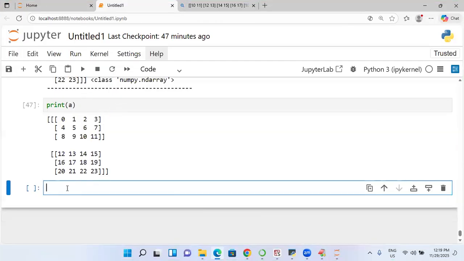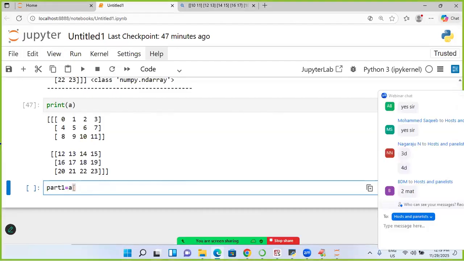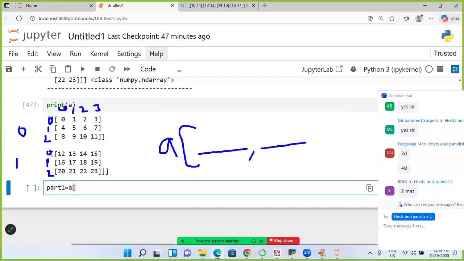Come on quickly. Part 1 is equal to slicing A of, online students, I already told you: 0th matrix, first matrix, 0th row, first row, second row, 0th column, first column, second column, third column. What I want is A of, first of all, matrix number, then rows and then columns.